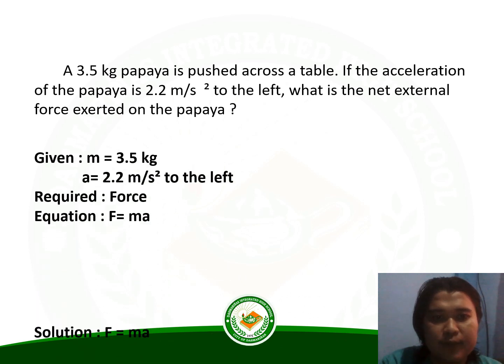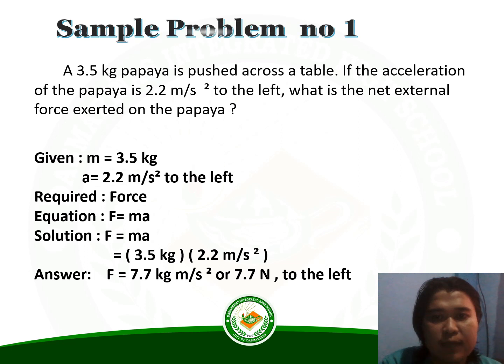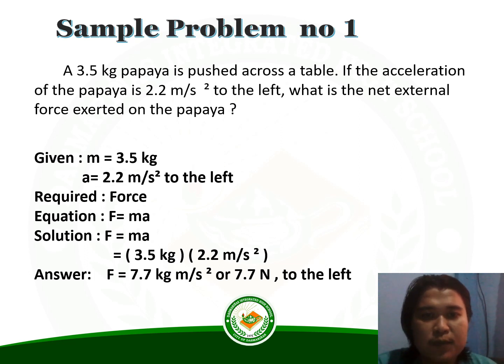Sample problem. A 3.5 kilogram papaya is pushed across a table. If the acceleration of the papaya is 2.2 meters per second squared to the left, what is the net external force exerted on the papaya? Given: m equals 3.5 kilograms. Acceleration equals 2.2 meters per second squared to the left. Required: the force. Equation: F equals ma.